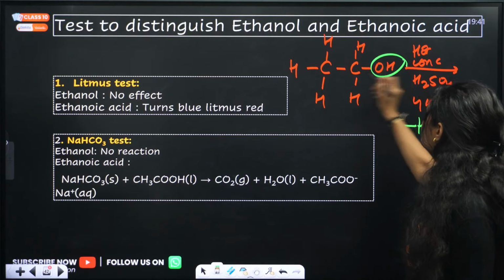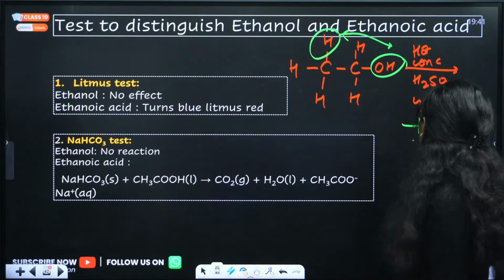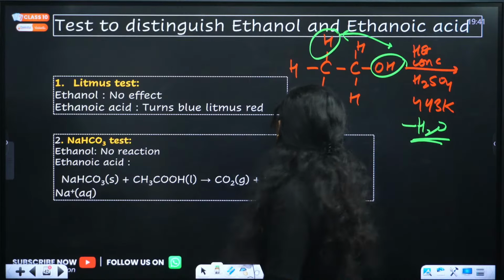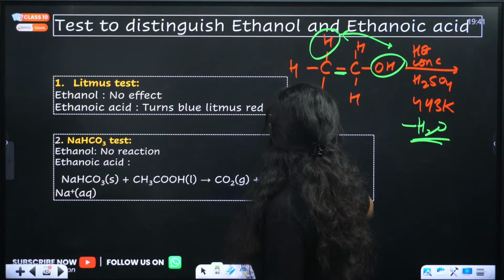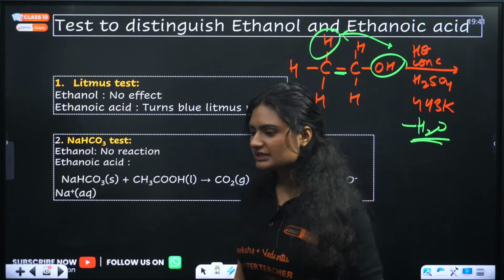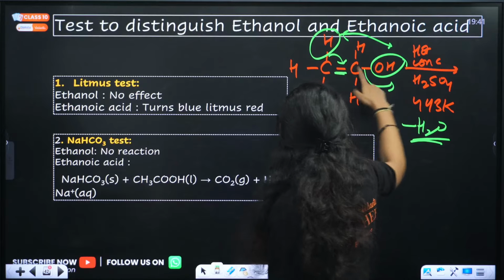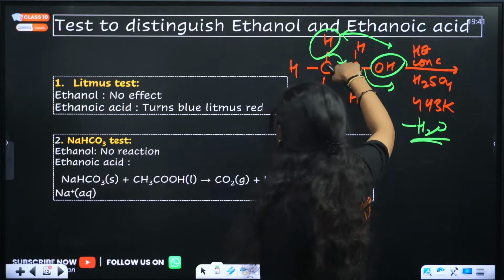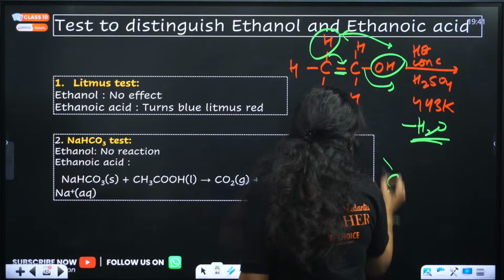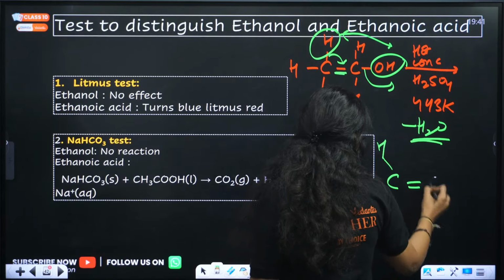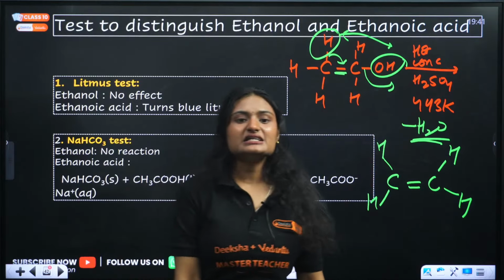So OH and this H get removed as a water molecule. This carbon has only 3 bonds, so they will form a double bond. It may be a little tricky for you all. This OH goes out and this H bond will come in, and that's how you get a double bond. And what do we get? Ethene. We get ethene.